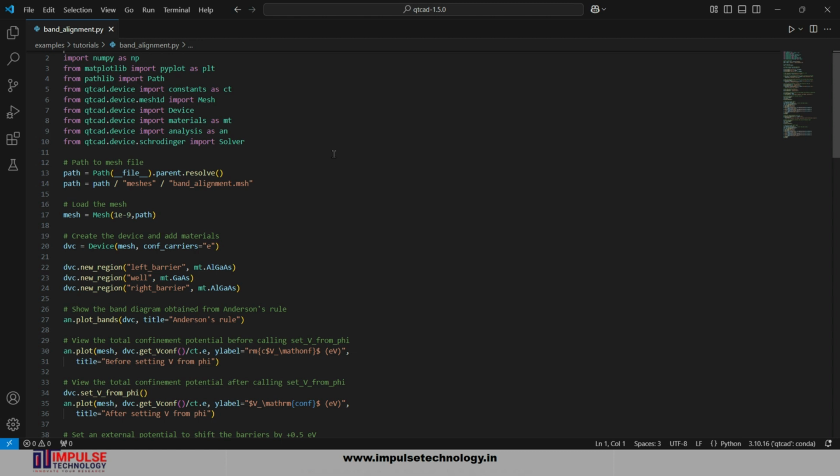Here, a material is an object whose attributes are the material parameters such as effective mass tensor or permittivity.